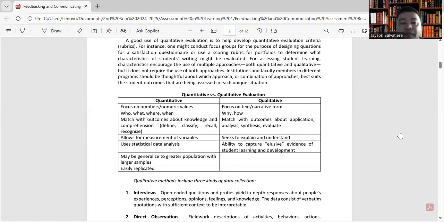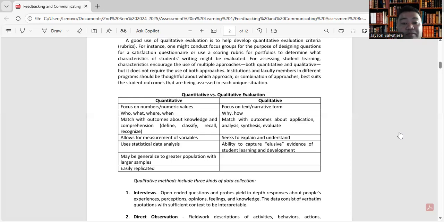In quantitative, of course, ito yung mga hinahanap: who, what, where, when, while in qualitative, why and how. Okay? For quantitative, match with outcomes about knowledge and comprehension. Okay? Such as define, classify, recall, recognize. While in qualitative, match with outcomes about application, analysis, synthesis, and evaluate.